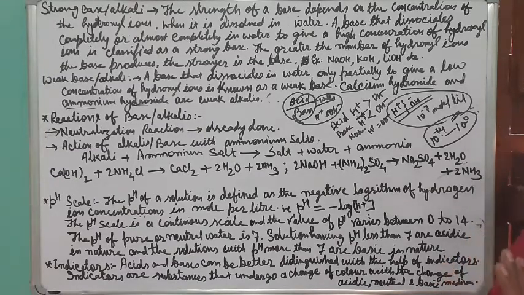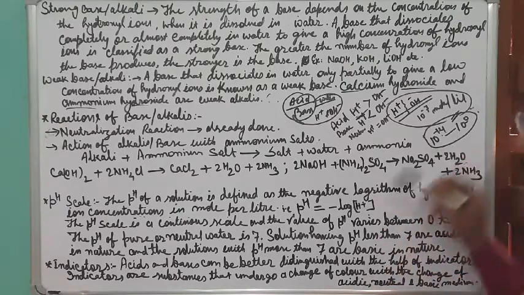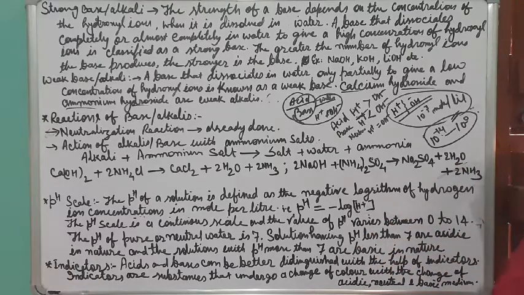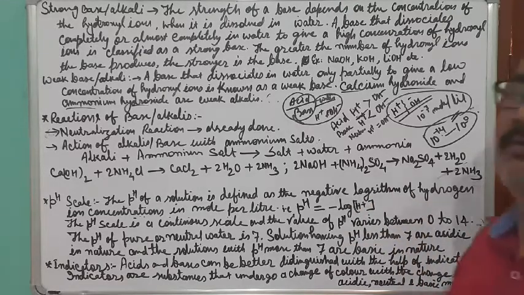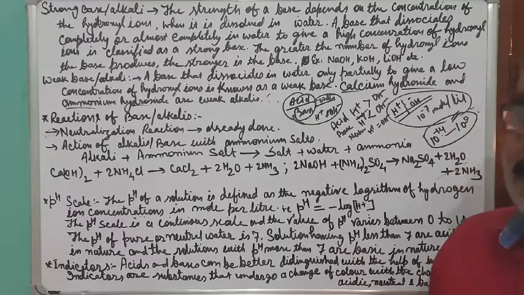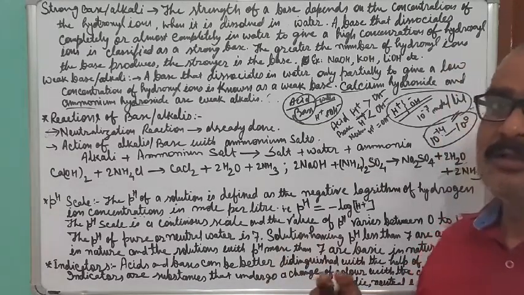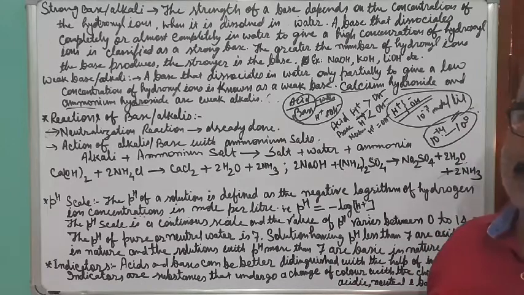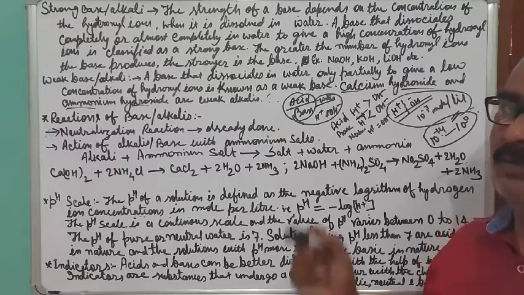That is why a pH less than 7 indicates acid and a pH more than 7 indicates base. When you decrease the concentration of H plus ion beyond 10 to the power minus 7, that is 10 to the power minus 8, 10 to the power minus 9, 10 to the power minus 10, these are the lower side of hydrogen ion concentration, and the number of OH minus increases.